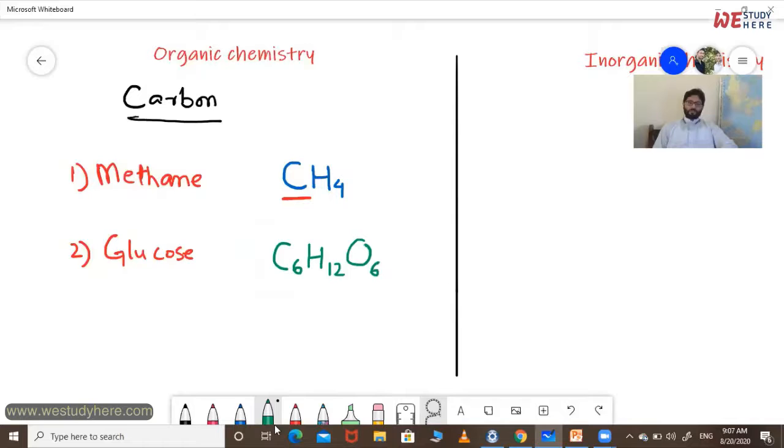Now, dear student, look into this one. This glucose again contains carbon. So the compounds that contain carbon are known as organic compounds, and we are going to study these organic compounds